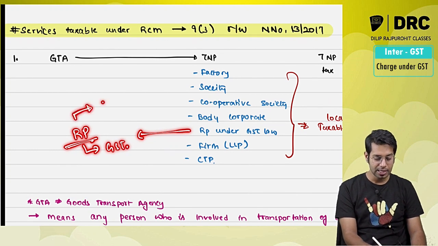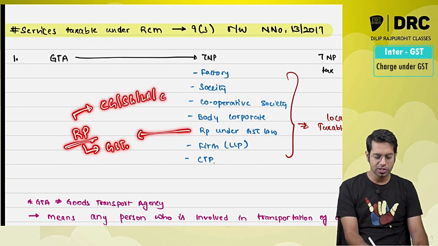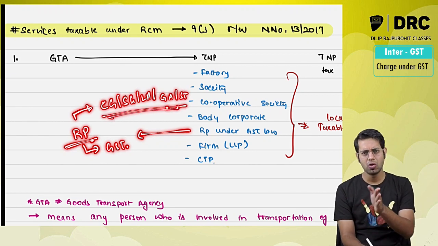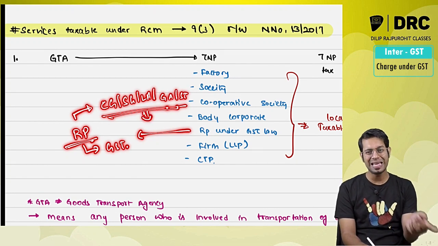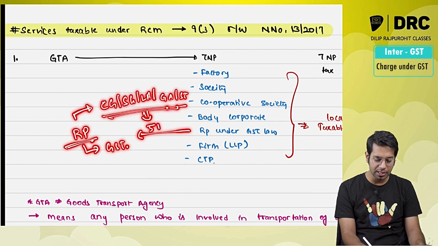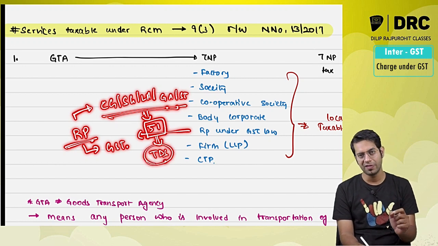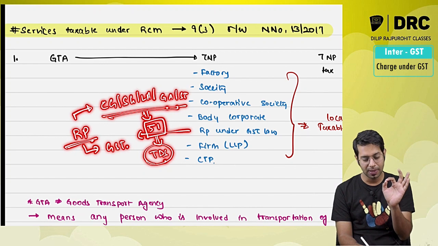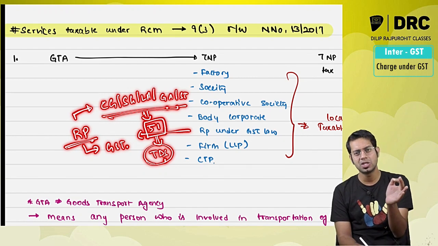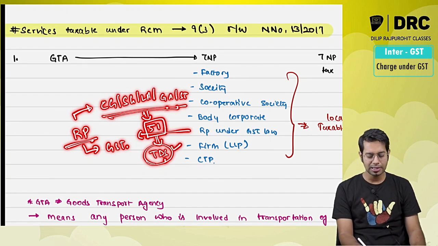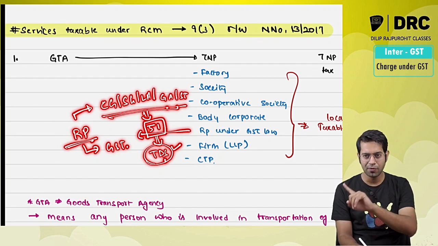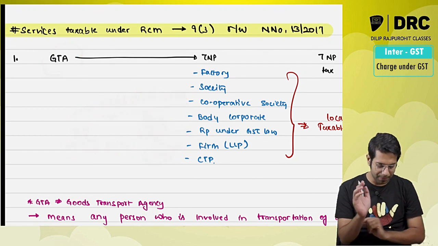But however, the lawmaker says in this case, if central government, state government, local authority, union territory, or central government authority or state government authority, basically government departments and government authorities, have taken registration under GST law only for the purpose of deducting taxes under section 51, and if they are not making any taxable supplies, then for them this RCM provision of GTA will not be applicable.